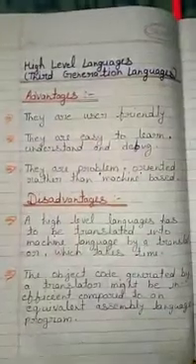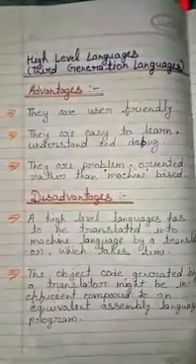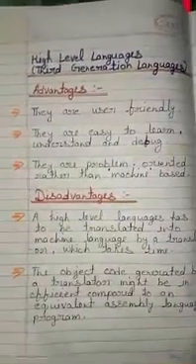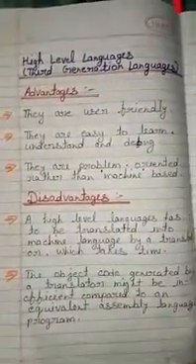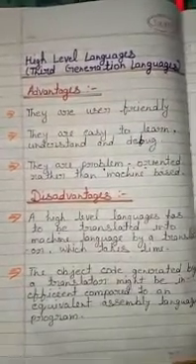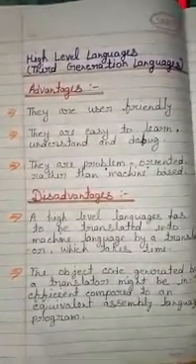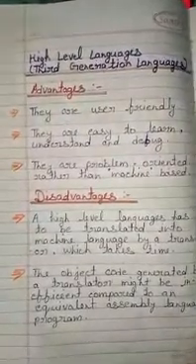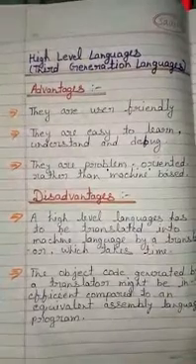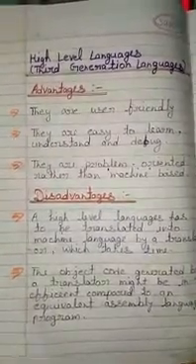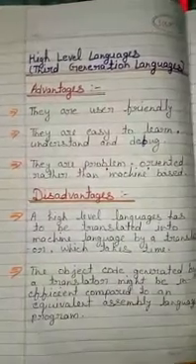Okay. Third is high level language. It is also called 3rd generation language. Advantages of high level language. They are user friendly. They are similar to English and use English vocabulary and well known symbols. They are easy to learn, understand and debug. They are problem oriented rather than machine based.